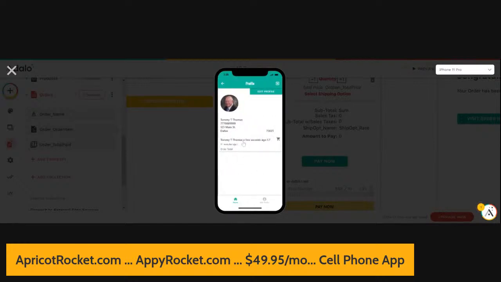We've got Tommy T. Thomas a few seconds ago. And it shows the $11. It shows the wrong value. But if I click on this, this will take us back over here, and it shows us, there you go. This is actually great. This is exactly the detail that we wanted to see. But it doesn't show us everything yet.